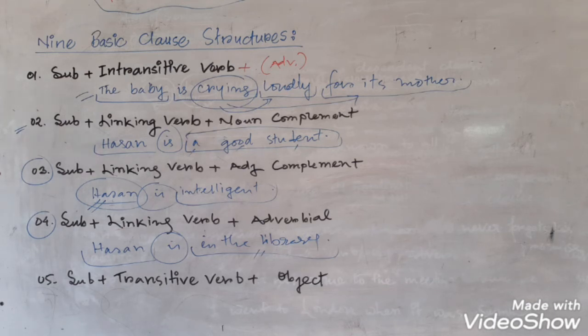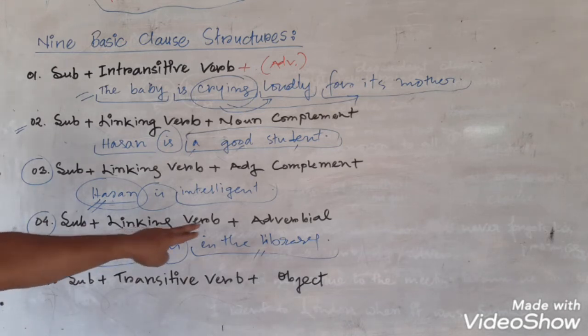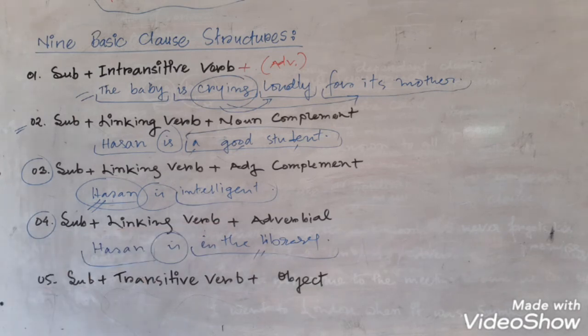The question is where, and that's why it is an adverbial, and it is also a complete sentence giving information about Hassan. And you see this structure, subject plus linking verb plus adverbial, is also a structure of a clause, and hence it's a sentence as well.